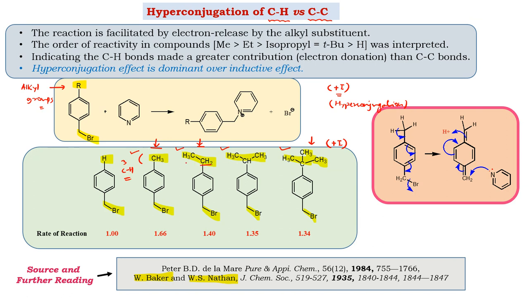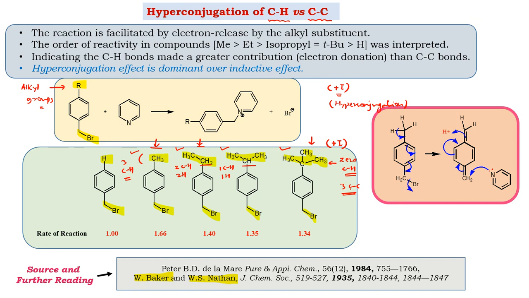The CH2 is associated with 2 CH bonds, that is 2 hyperconjugation structures. The isopropyl group is associated with 1 CH, that is 1 hyperconjugative effect. And the tertiary butyl group has 0 CH bonds, and of course there are the 3 CC bonds.